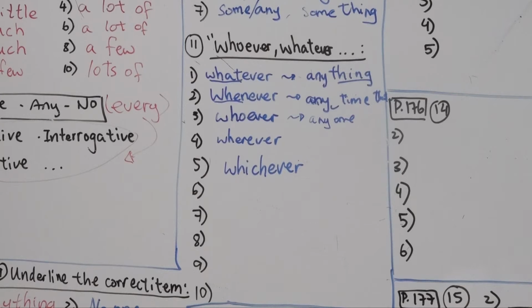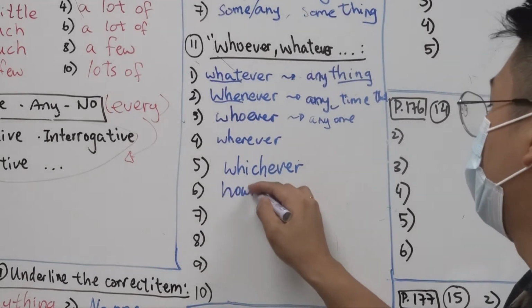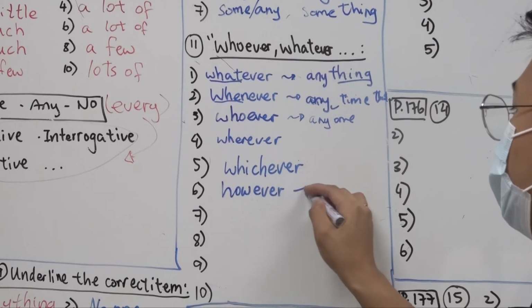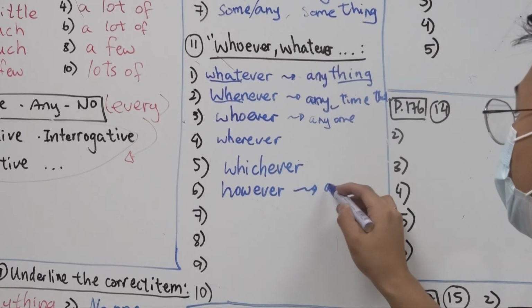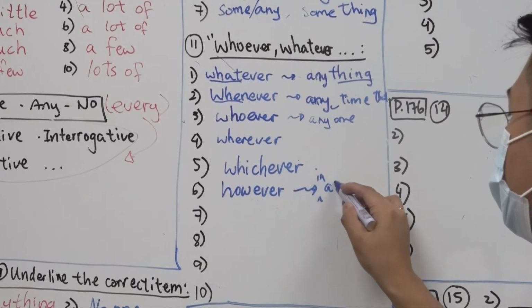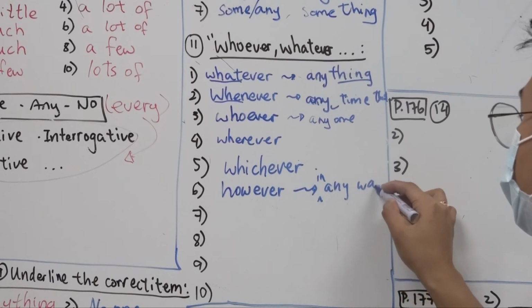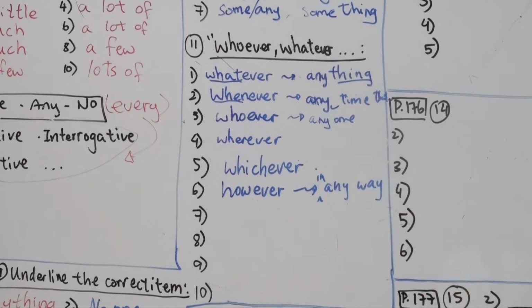Alright, number 6. The interview is informal. So you can dress blank you want. You can dress whatever you want, okay? So we are talking about in a way. You can dress in any way that you want. So in any way is how, so however. In any way, however.